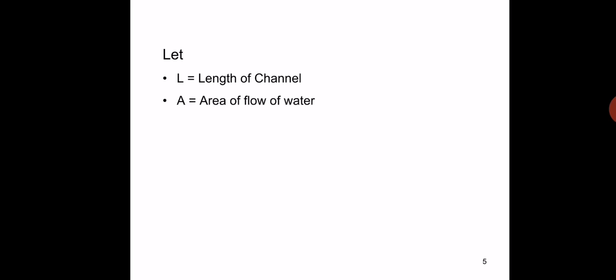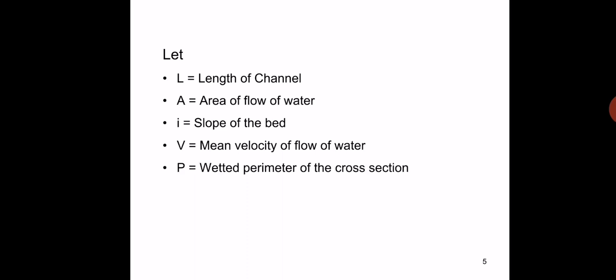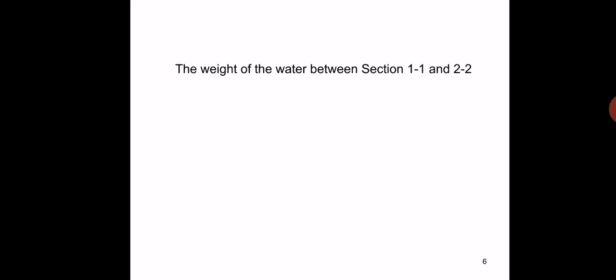Here L is the length of the channel, A is the area of flow of water, i is the slope of the bed, V is the mean velocity of the flow of water, P is the wetted perimeter of the cross section, and f is the frictional resistance per unit velocity per unit area.